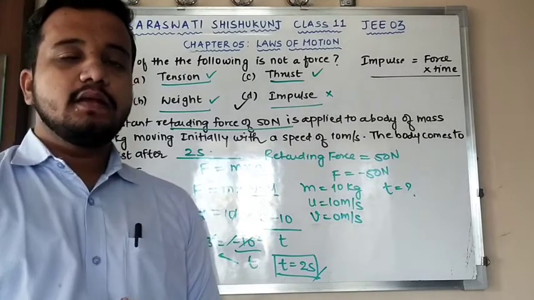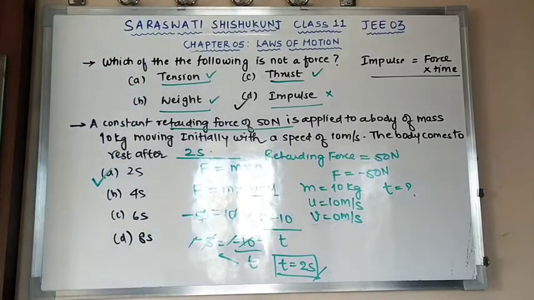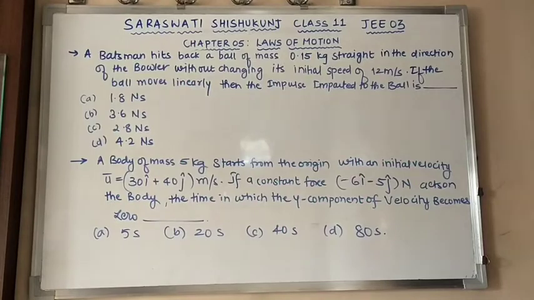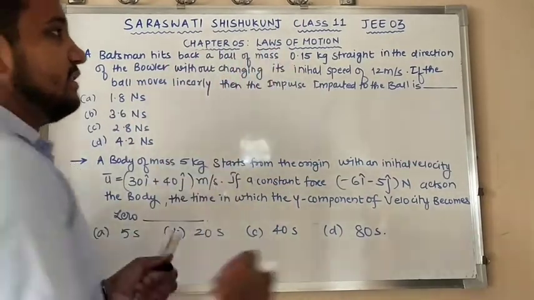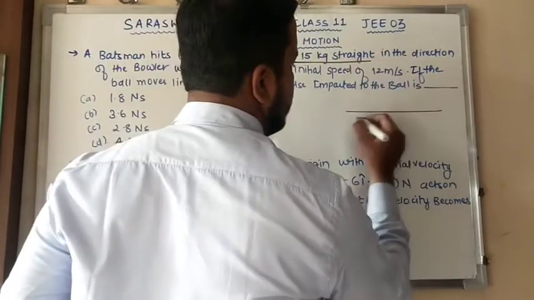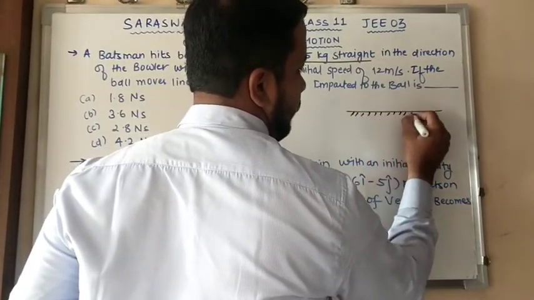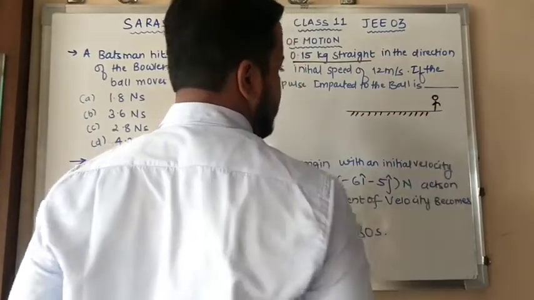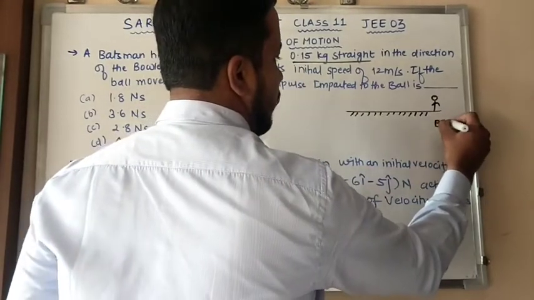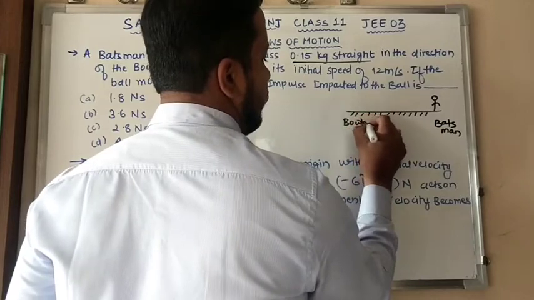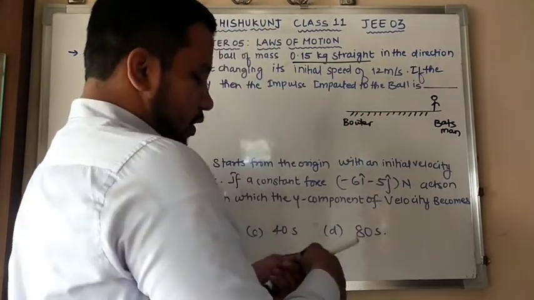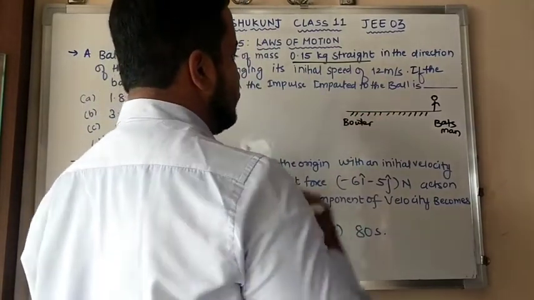Is this clear? Moving to the next question. A batsman hits back a ball of mass 0.15 kg straight in the direction. So we can consider this to be the field, and let's consider this to be a batsman. This is your batsman and this is your bowler. Clear?